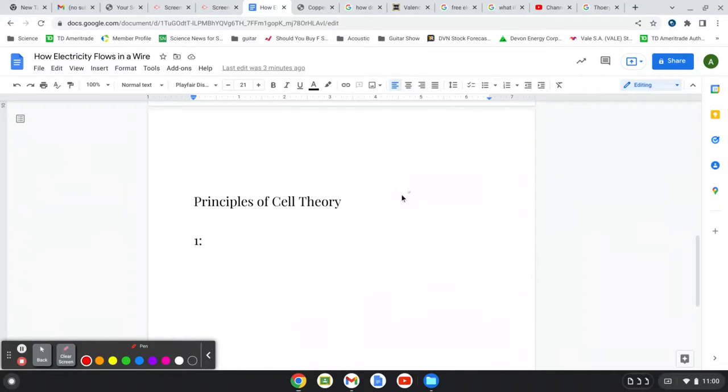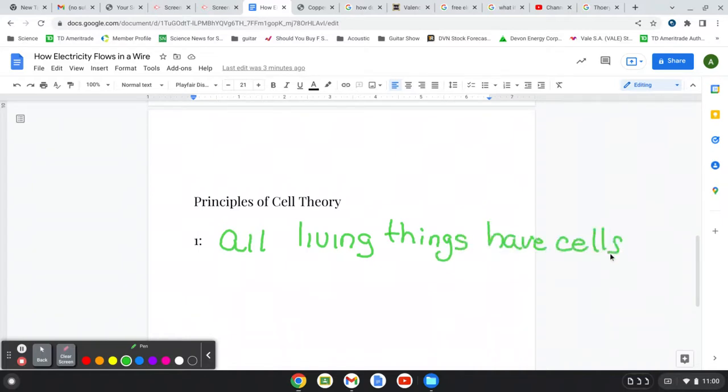Okay, and here are the principles of cell theory. There's three of them we want to talk about. And let's use green. Why not? So the first one is all living things, right? Not rocks, but all living things have cells. Plants, animals, bacteria, they all have cells. They're made up of cells. And remember, from last video, we have over 30 trillion cells in our body. 30 trillion cells. Keep that in mind. So all living things are made up of cells. That's the first thing.